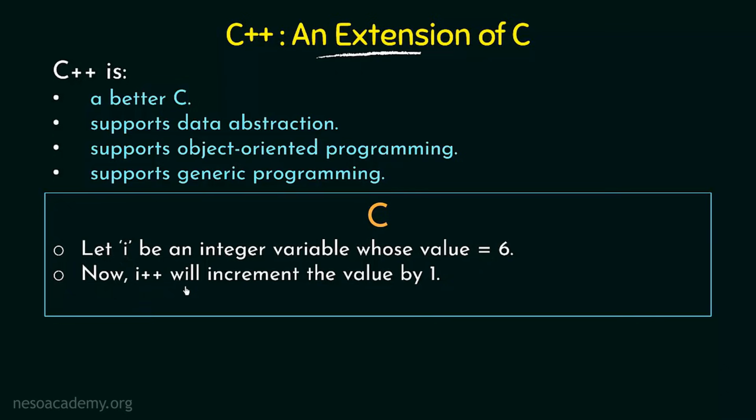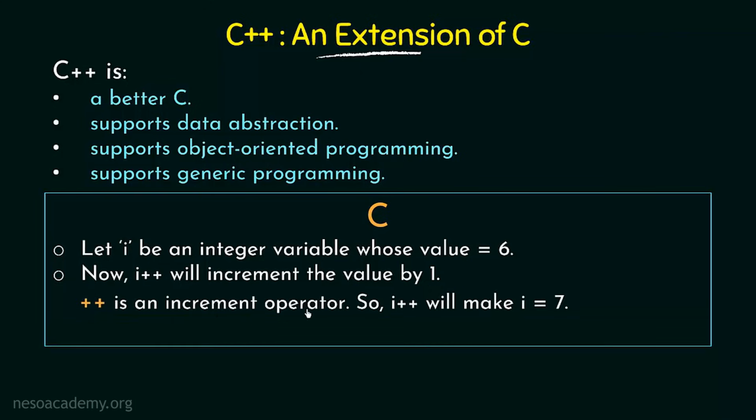Now i++ will increment the value by 1. This plus plus, if you put this plus symbol two times after this i, signifies an increment operator in C. Now what is an increment operator? The increment operator will increase the value by 1. So i++ is an increment operator and it will increase the value and make i equal to 7, because the previous value of i was equal to 6. So 6 plus 1 equals 7. That is what the increment operator, or this plus plus operator, does.